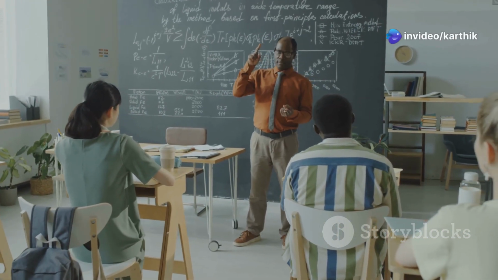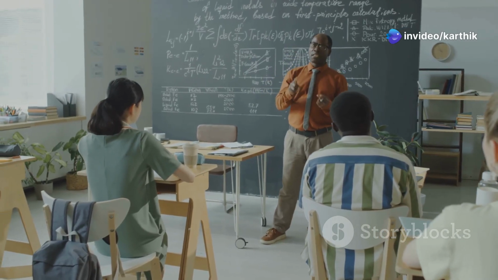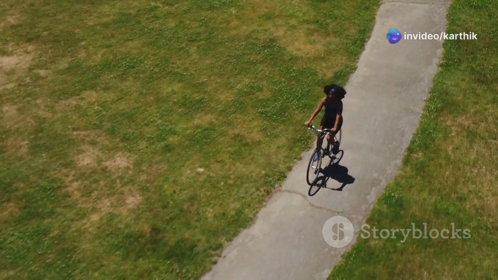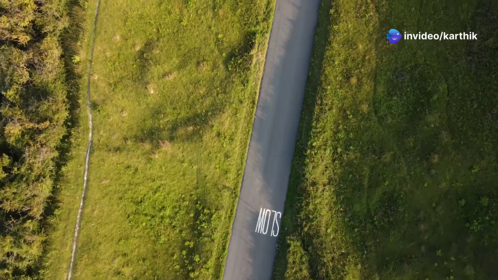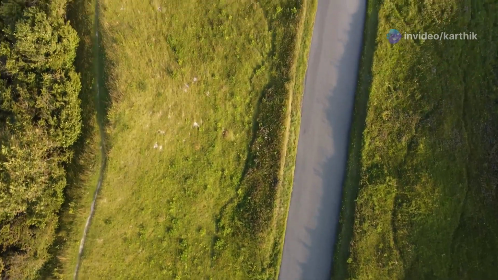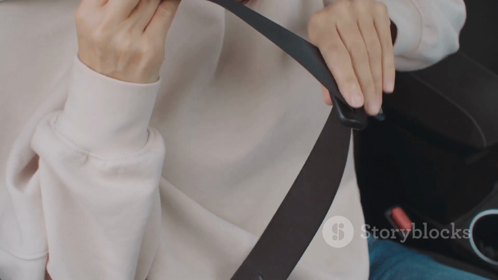Section 4. Newton's first law, inertia in motion. Objects in motion. Newton's first law also applies to objects in motion. Imagine riding your bike. You'll keep moving at the same speed and in the same direction unless you pedal faster, brake, or hit something. This means a moving object wants to keep moving in a straight line.